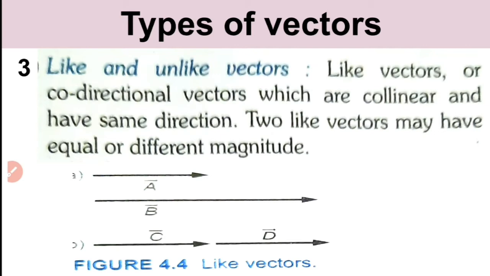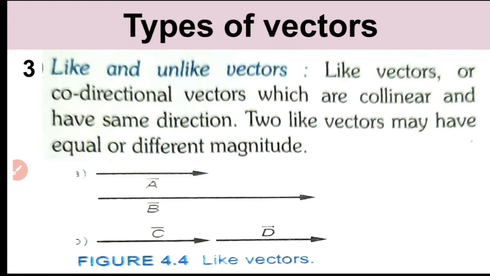Two like vectors may have equal or different magnitude. Here we don't have any condition regarding the magnitude of the two vectors, but their directions are the same. If the two vectors are in the same direction, that's what we mean by collinear. If the two vectors are collinear and have the same direction, they are called like vectors. It is not mandatory that they should be of the same magnitude. They can be of the same magnitude, but there is no problem if the magnitudes are different. The examples are given.